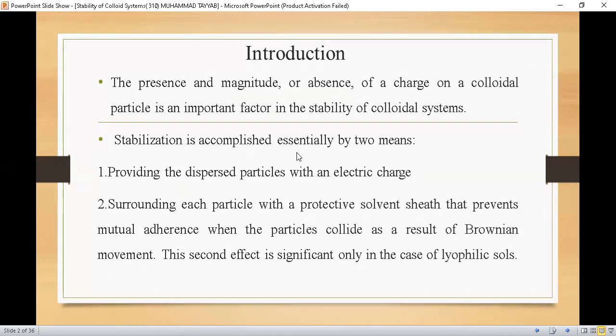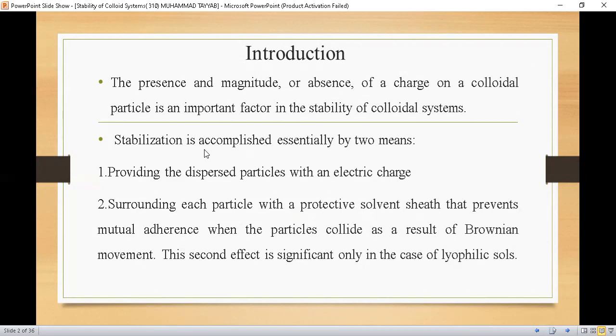Students, for the stability of colloids, there are a few parameters that must be considered. The presence or absence of a charge on a colloidal particle, and its magnitude, is an important factor in the stability of a colloidal system. That means a charge must be present or absent, and if a charge is present, then what is the magnitude of the charge on the particles. These are the factors responsible for the stability of the colloidal system.